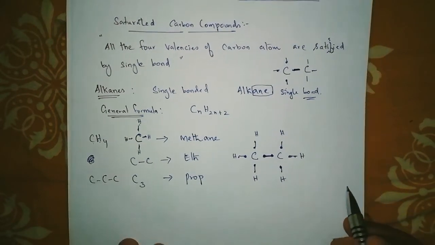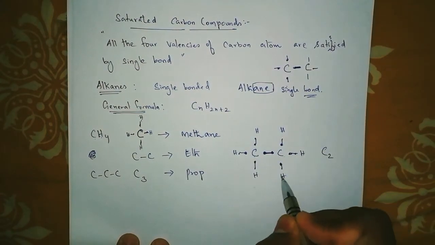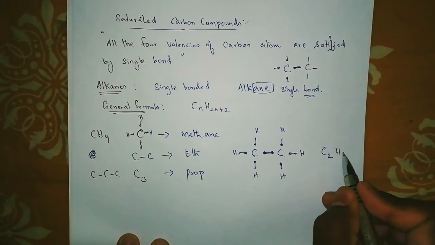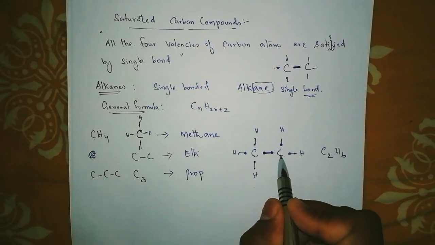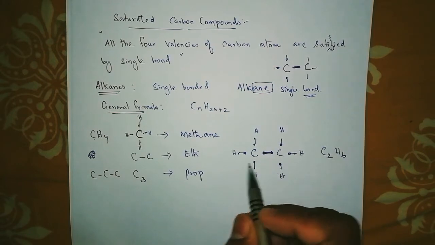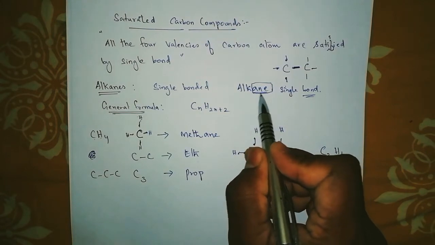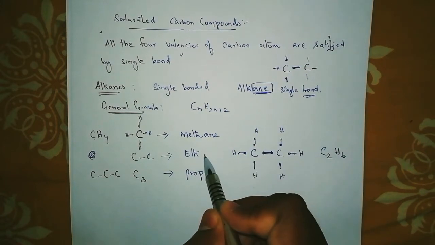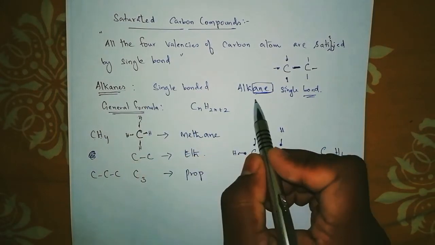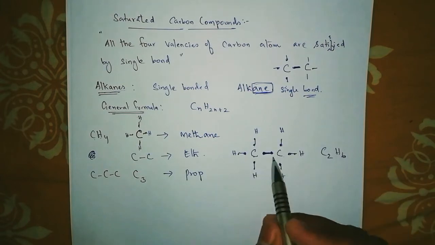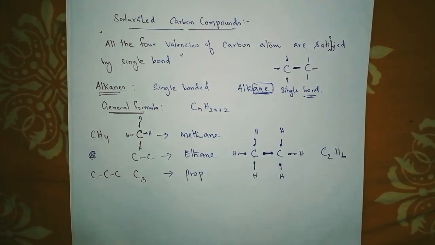So what formula comes here? It is C2H6, with 1 2 3 4 5 6 hydrogens. This is because carbon and carbon combine with a single bond. So the very important name we are going to write is: ane should come here because it is a single bond, so it is alkane. That ane means single bond. Here also there is a single bond. That is why we are writing it as ethane.